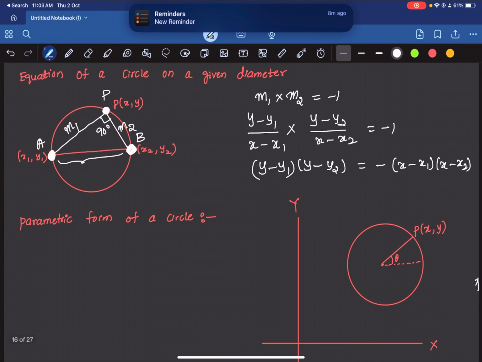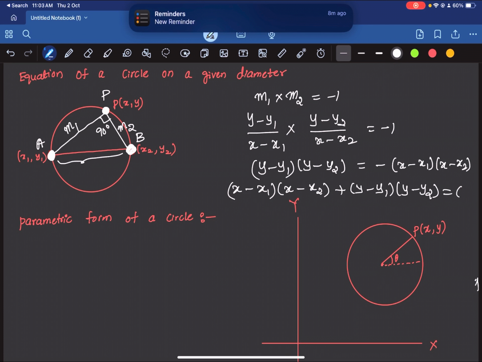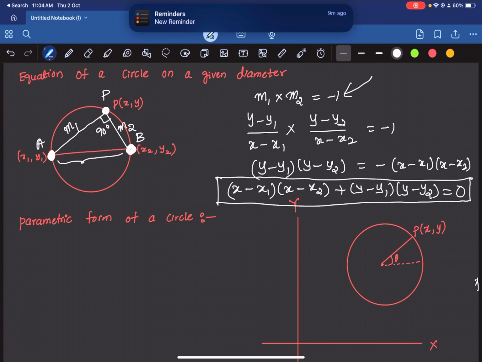So send all the terms to one side. You'll get (x minus x1) into (x minus x2) plus (y minus y1) into (y minus y2) is equal to 0. So when the endpoints of the diameter are given, this is the equation of the circle. Alright, and you have derived it by considering a simple fact that angle in a semicircle is 90 degrees, and then we used the concept of perpendicular slopes.